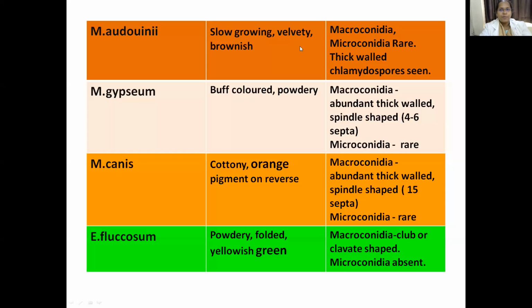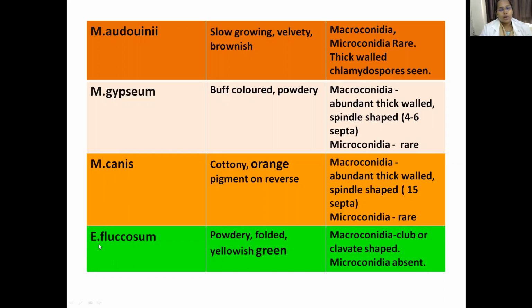Remember, in audouinii you don't see microconidia, but chlamydospores are seen. In gypseum, we see the presence of 4 to 6 septae. In canis, we see around 15 septae. In both these species, microconidia are rare.